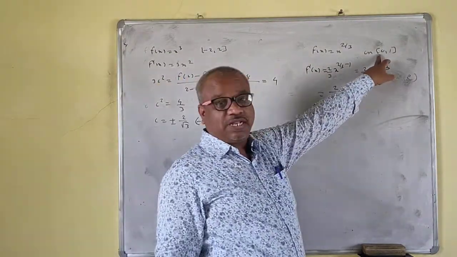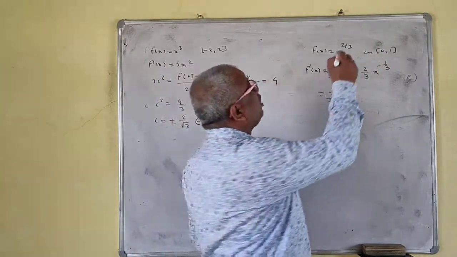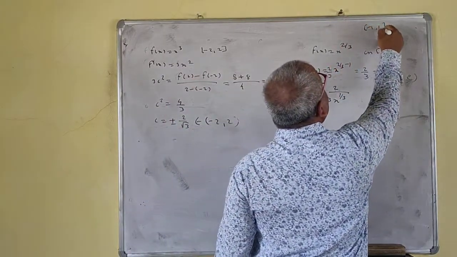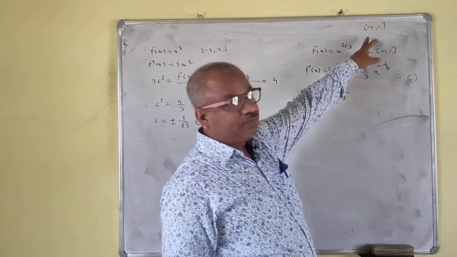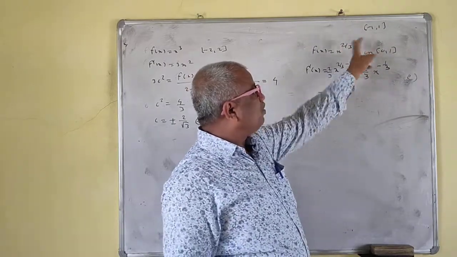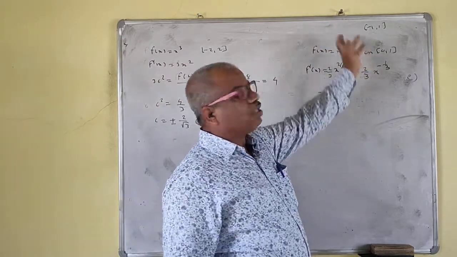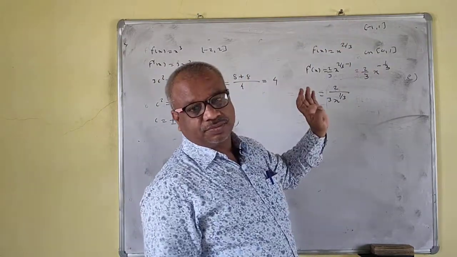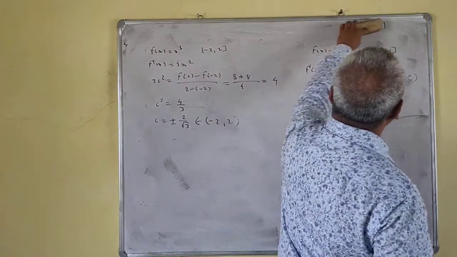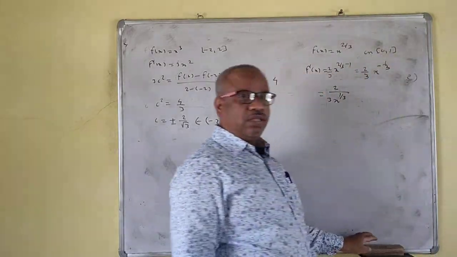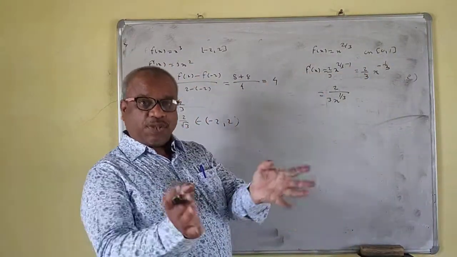But see, your interval is the open interval 0, 1. If your interval were like minus 1, 1, then 0 would be there, and the function would not be continuous or differentiable. But now your interval is the closed interval 0, 1, and your differentiability is on the open interval 0, 1.